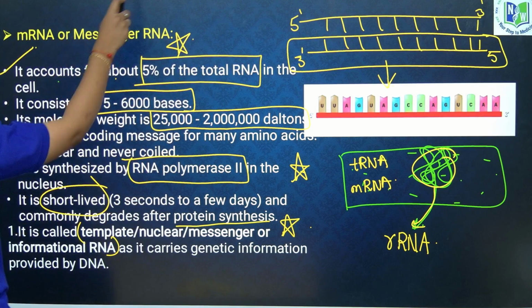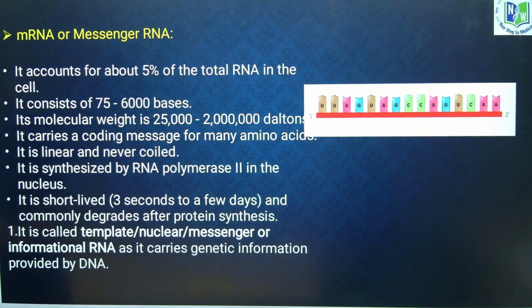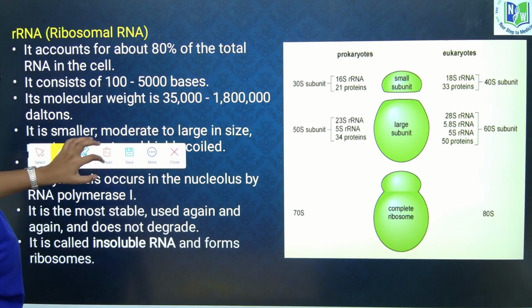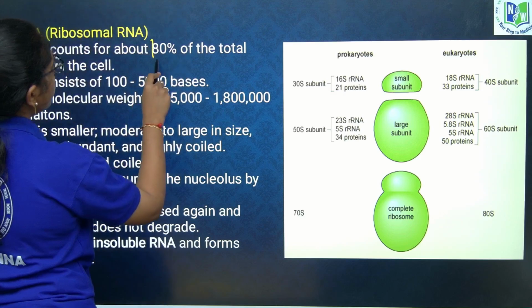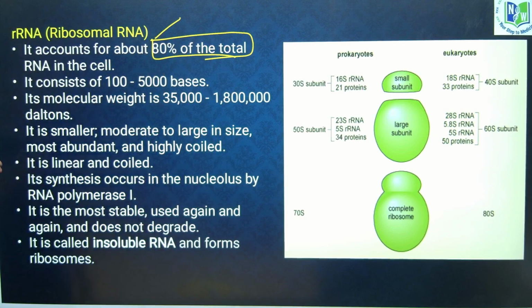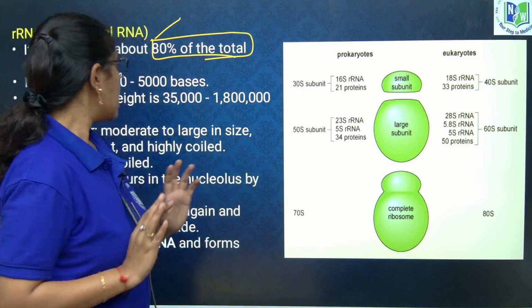Next type of RNA is rRNA, that is ribosomal RNA. Here this accounts for 80% of total RNA in a cell. So the most abundant RNA is what? rRNA, and the least is mRNA, and it is degraded once the protein is synthesized.